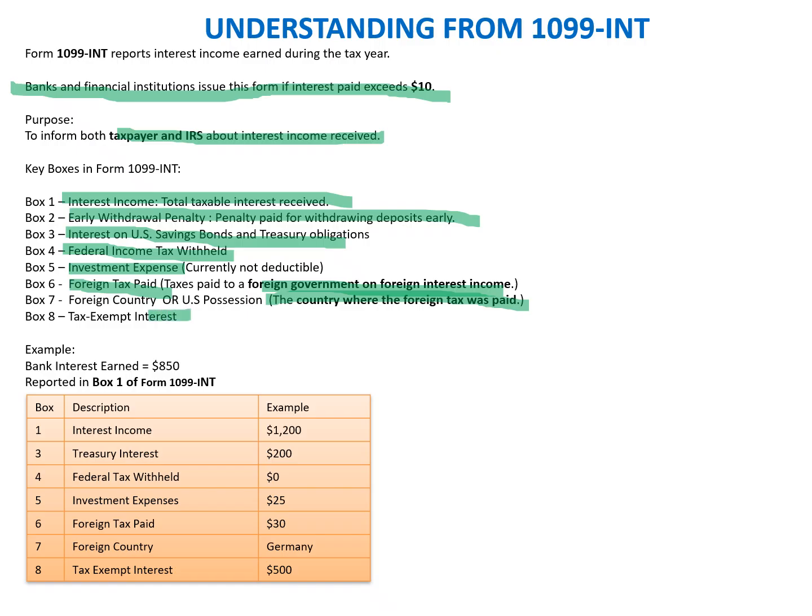And then the tax-exempt interest. This is interest which is exempt from tax, typically municipal bond interest when we are talking about the federal Form 1040.